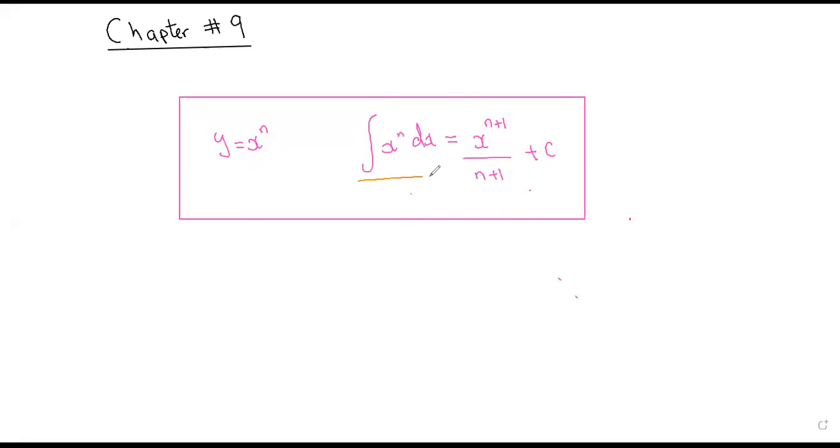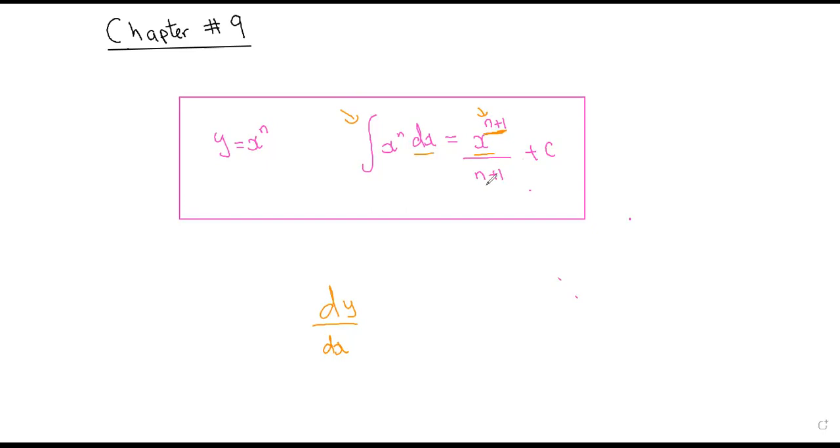Now, this is basically a symbol for integration. Just like for differentiation, we used to write dy by dx. For integration, we write down this sign and we write down dx. How exactly we integrate? For integrating, we write down the variable, we write down the old power, we add 1. Now n plus 1 is the new power.